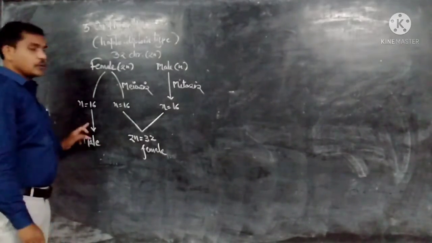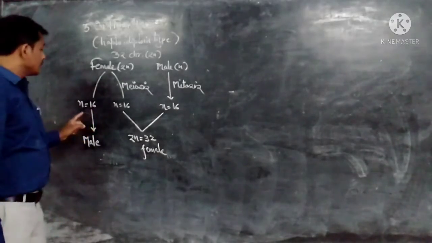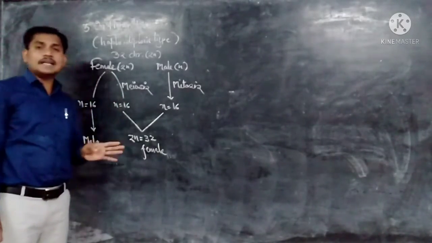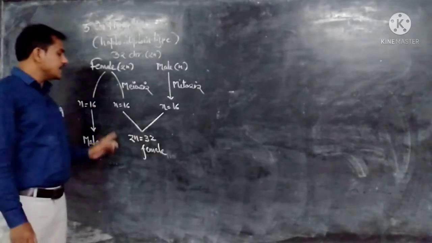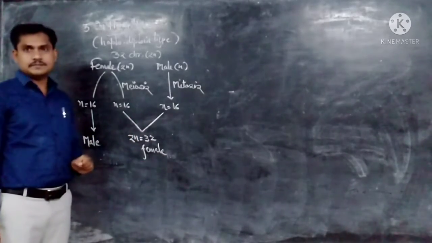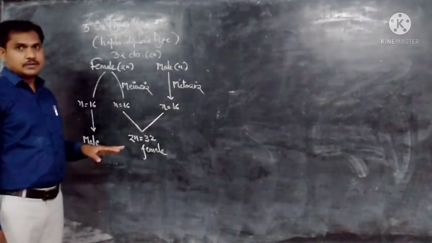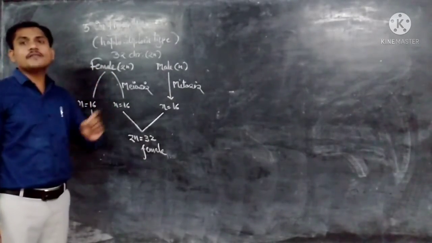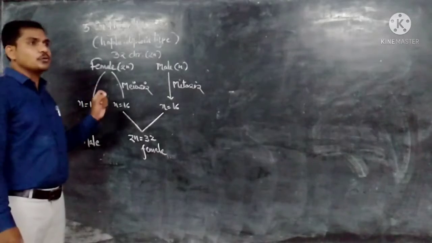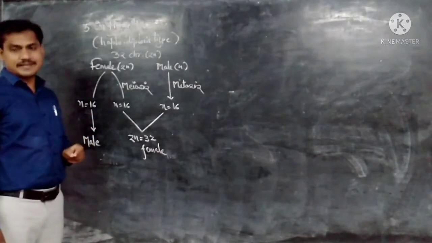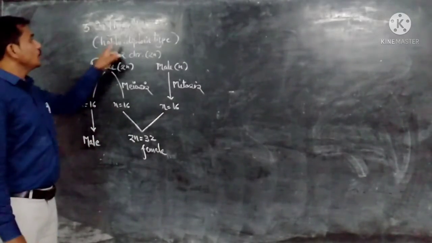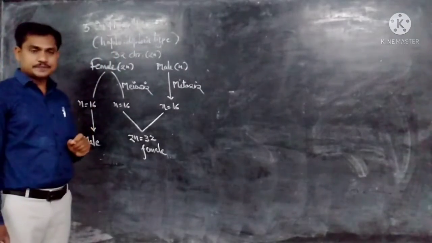So the male is haploid, produced from the egg without fertilization, while the fertilized egg results in a female. So haploid is a male, diploid is a female. The set of chromosomes, either one set or two sets, determines the sex of an individual. Hence it is a haplodiploid type of sex determination.